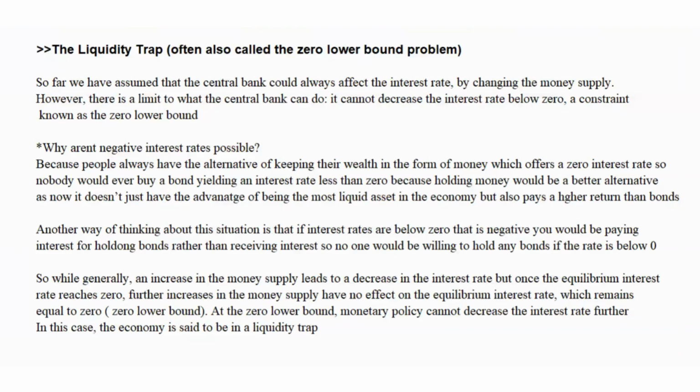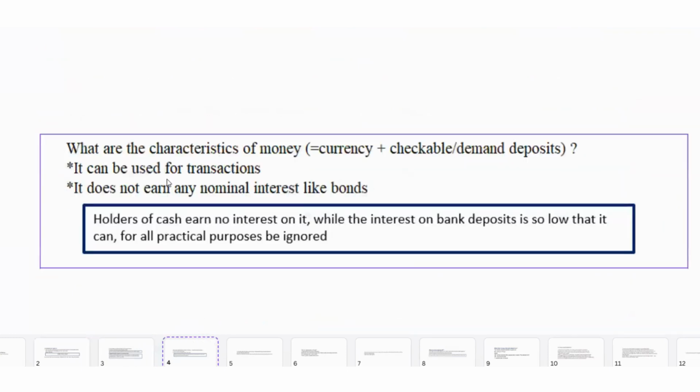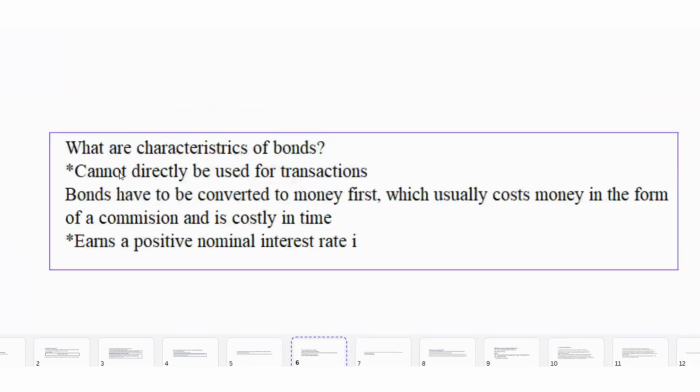Because if you go back to the very beginning, here we talked about how money can be used for transactions, but it pays a zero interest rate. And when we talked about bonds, we said bonds cannot directly be used for transactions, but they earn a positive nominal interest rate, which is the reason why someone would want to hold bonds, even though they can't be used for transactions.